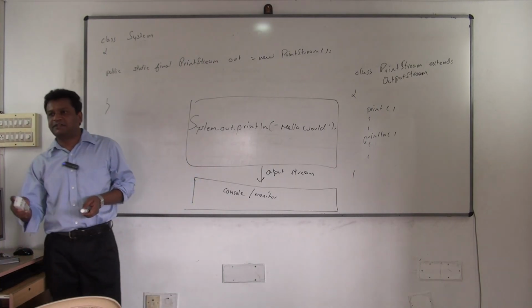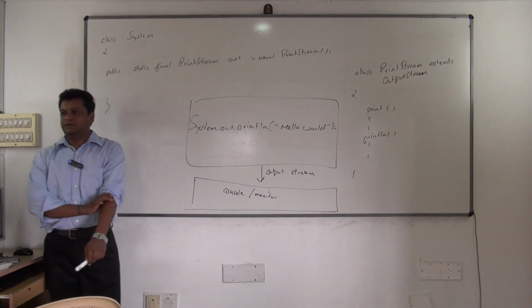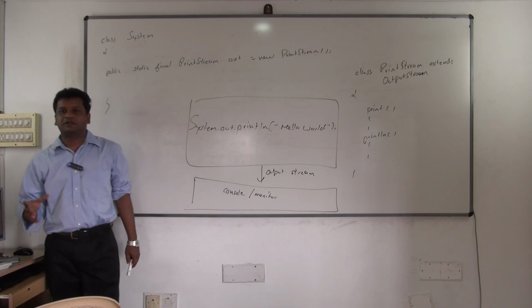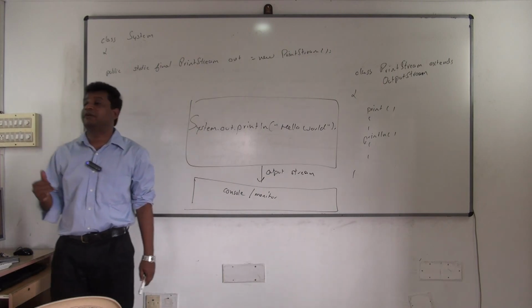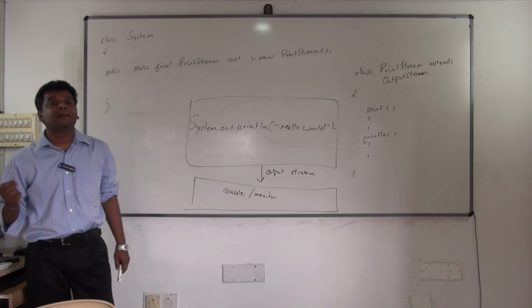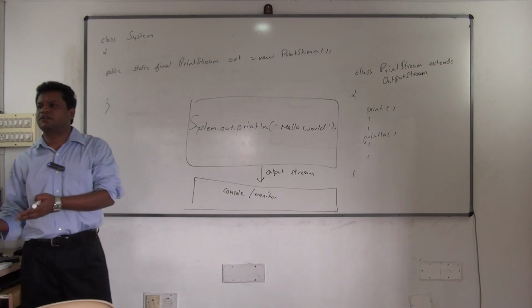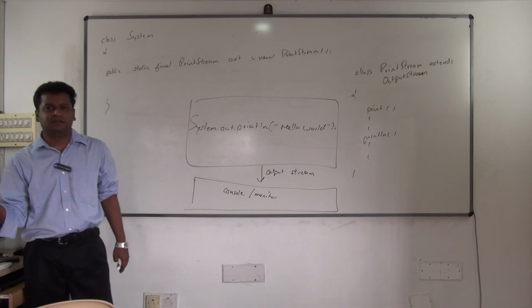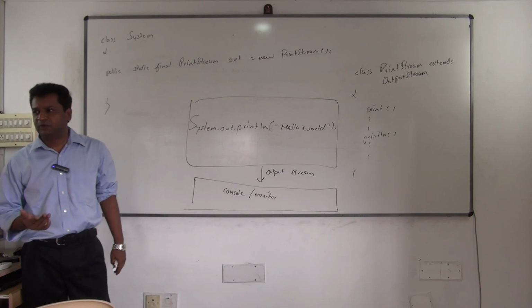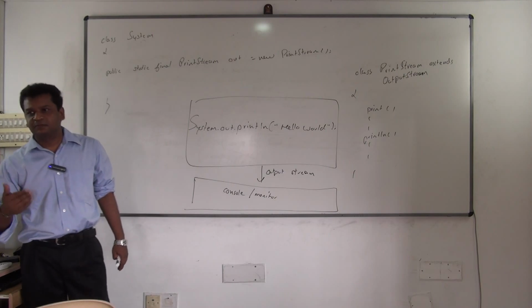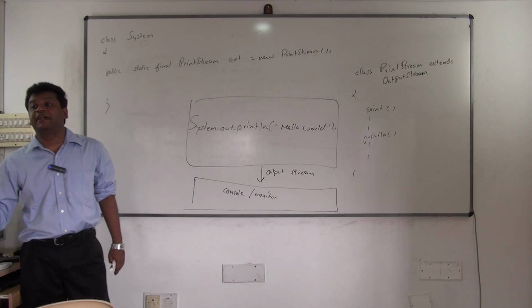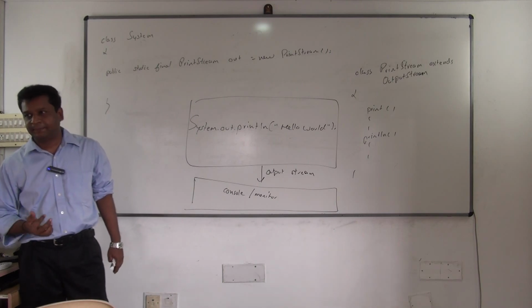If you want more explanation, it's there in the document. You can see it now. So this is how System.out.println works, and whatever you are printing is written in the form of a byte stream. But by the time it comes to the console, the byte stream will be converted into characters, and it will display. You don't worry about that. Understood? So hello world is what prints, but the data was carried in the form of bytes.